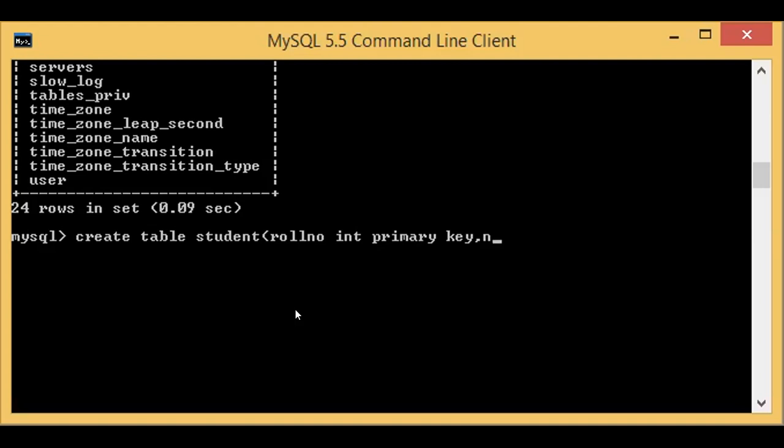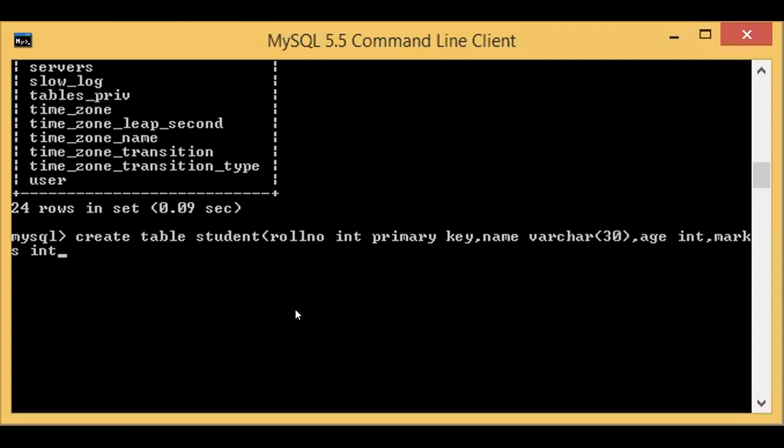The next one is name. Which data type should name be, students? Character. Yes, character. You can use any data type, character or varchar. The two types are there. You have to mention the maximum size, so I give 30. Then age should be in integer format, and the next one is marks. Marks also should be integer. Marks means total marks.